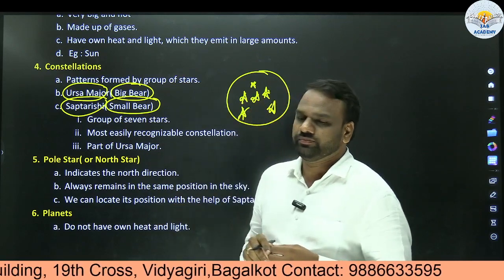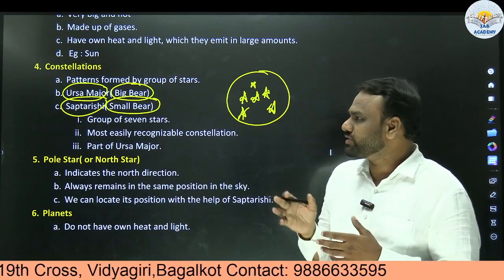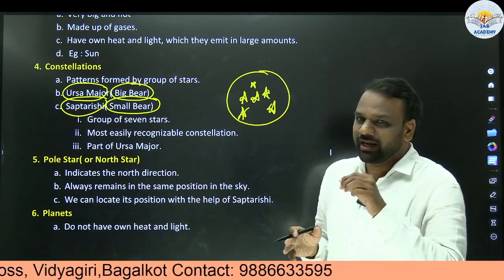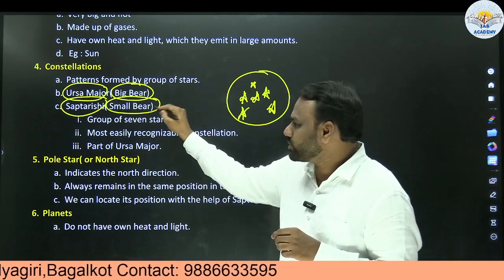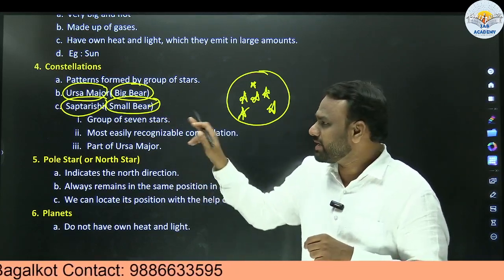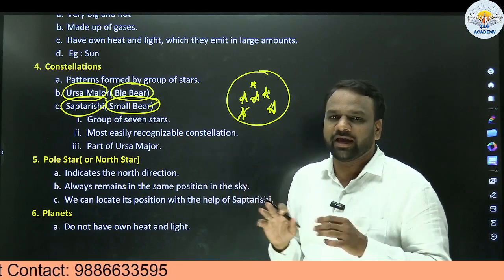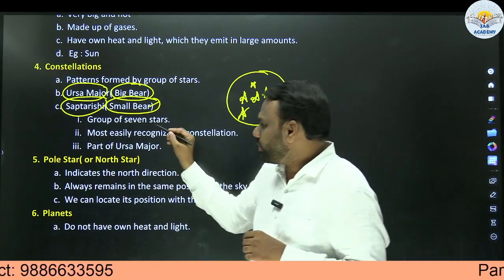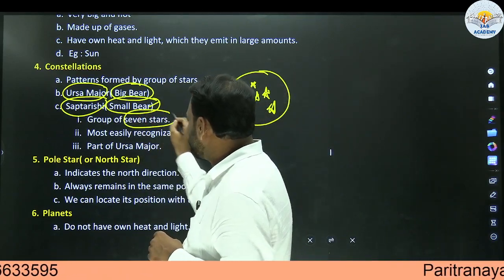This is important. UPSC often, in order to confuse us, may pose a question like this: Ursa Major is also called the Small Bear. That will be wrong. Similarly, Saptarishi is also called the Big Bear. Again, it is wrong. Next, what is this Saptarishi? It's a group of 7 stars.